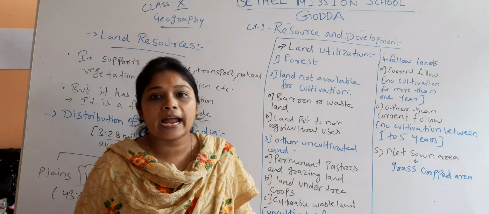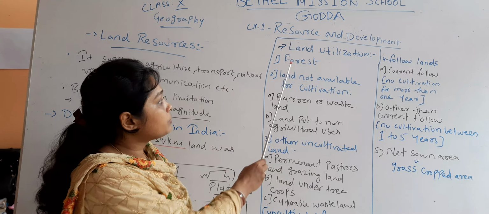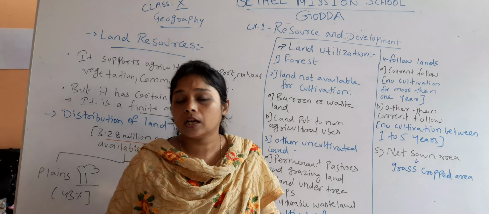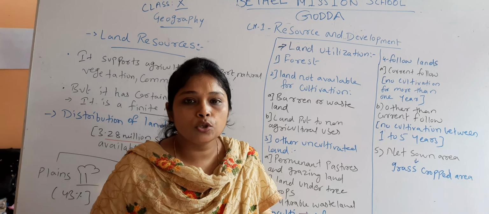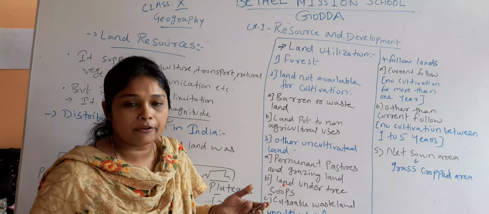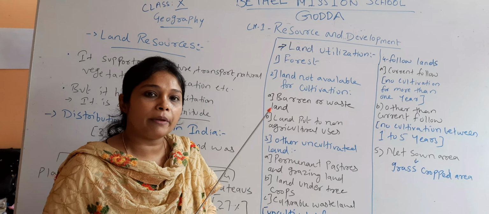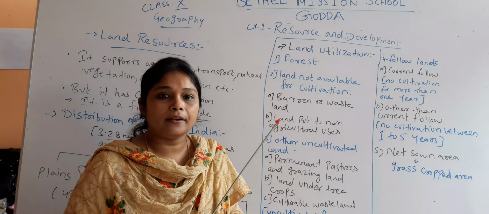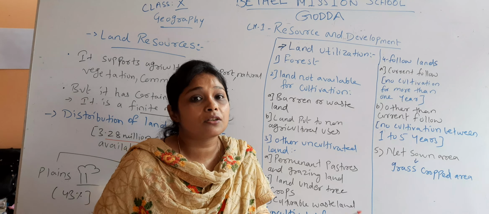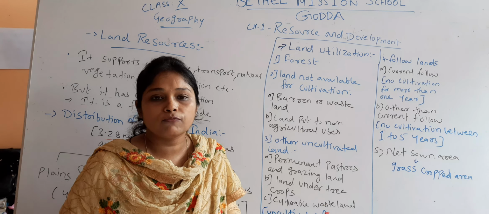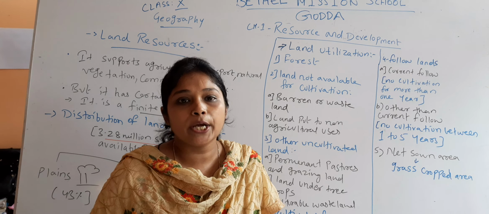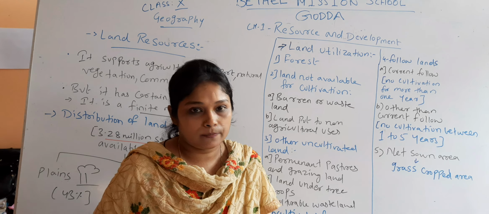When we are talking about land utilization in India, first we have forest. Forest land has not been used for agricultural purposes or for living. It is not used for direct human purposes, but we can get many Ayurvedic items from there, or wood from the forest. The forest acts as a land resource, because from forest we get many Ayurvedic medicines. We also get wood, which is required to make houses or furniture.